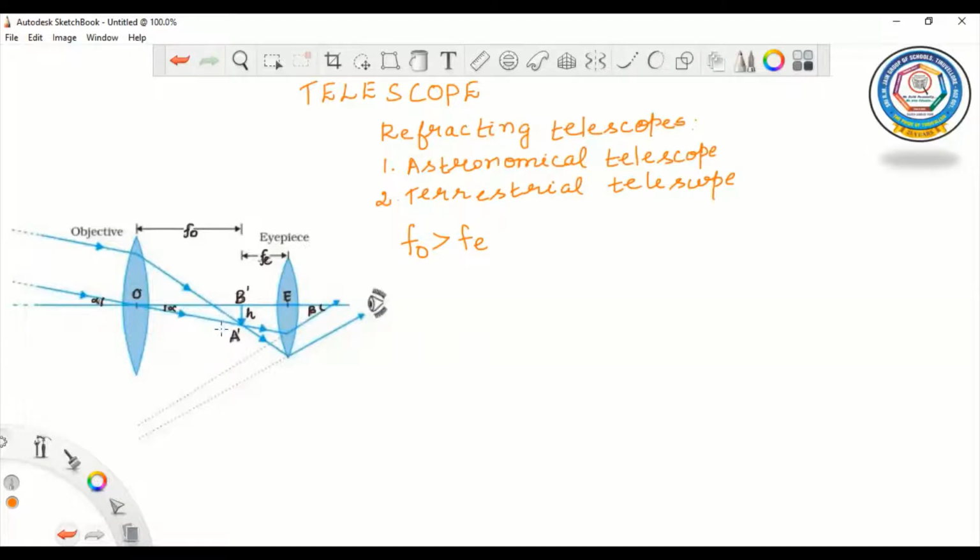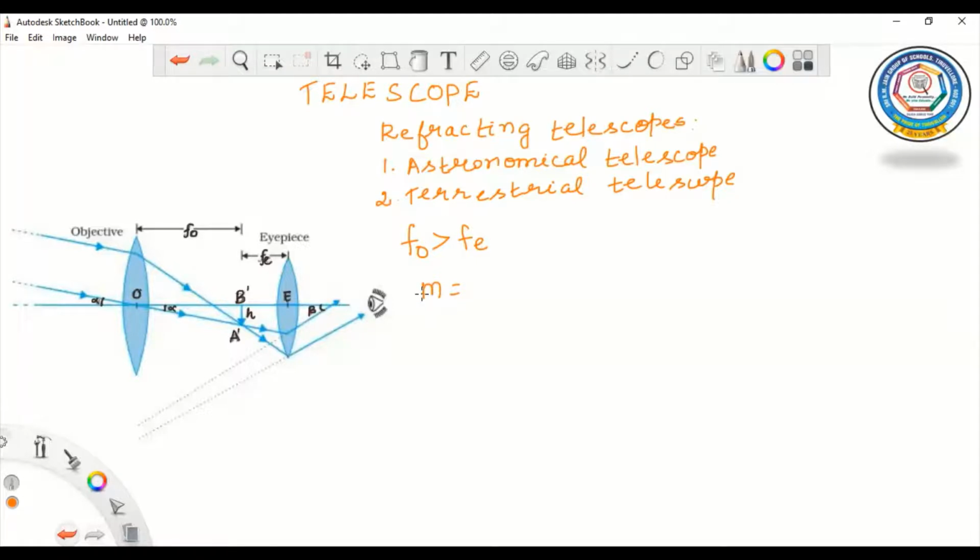Now let us see what is the magnifying power. M is the magnifying power.